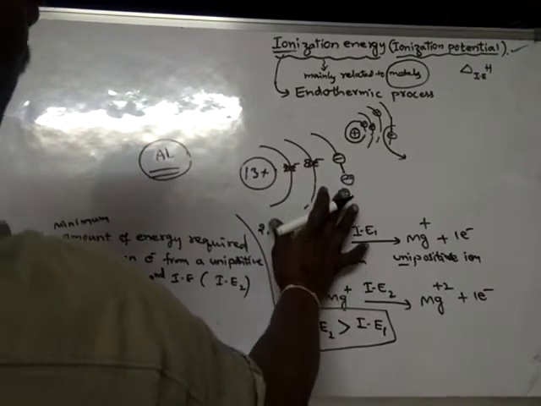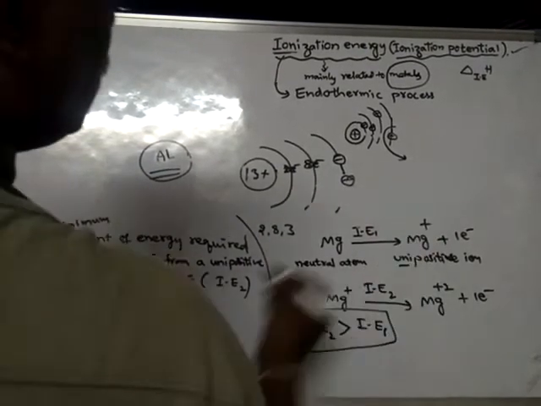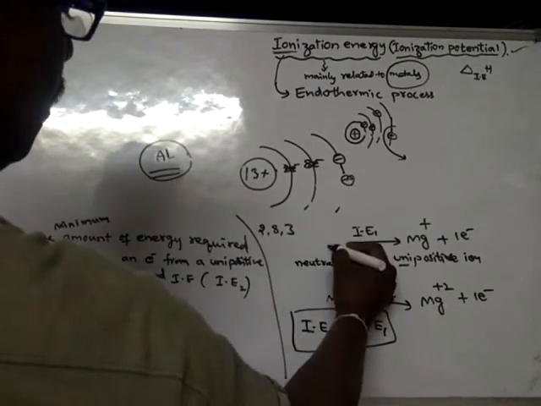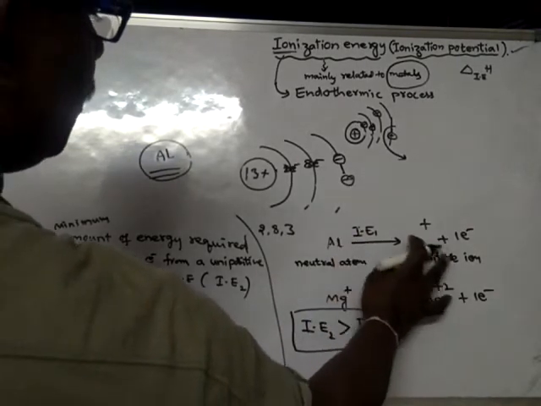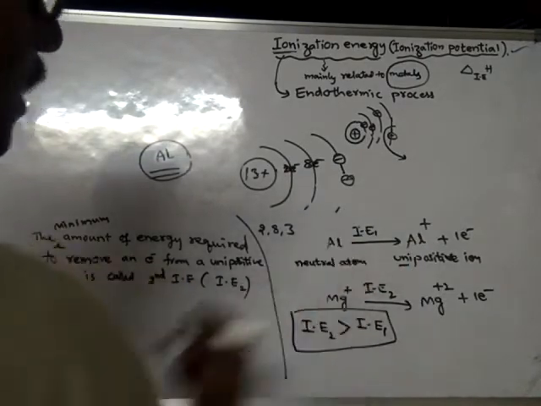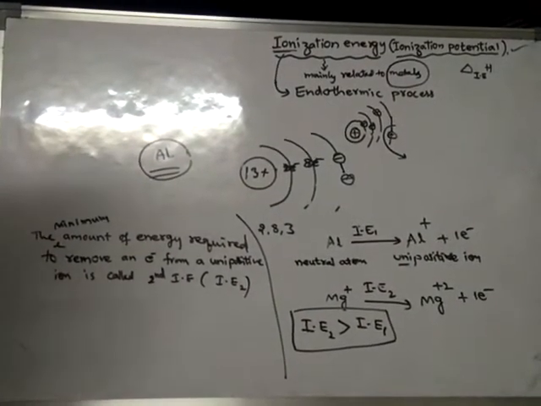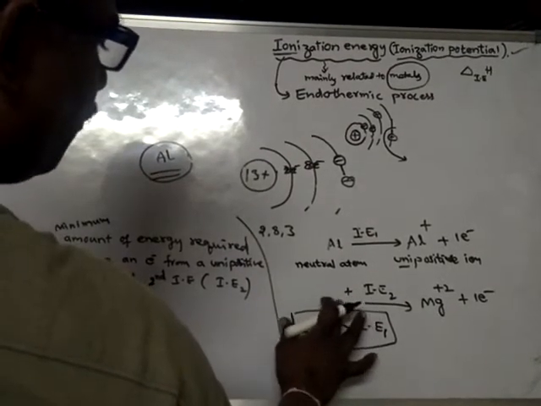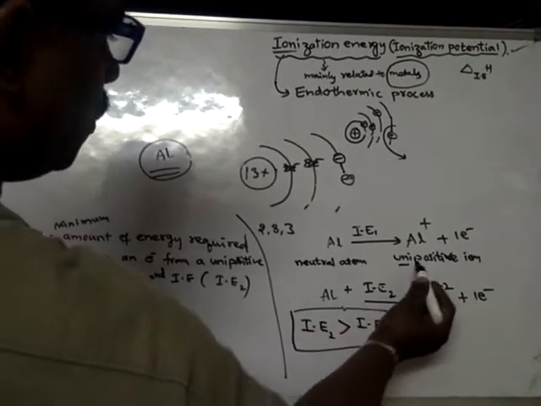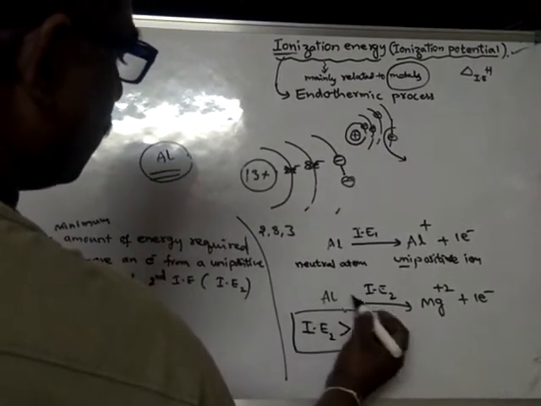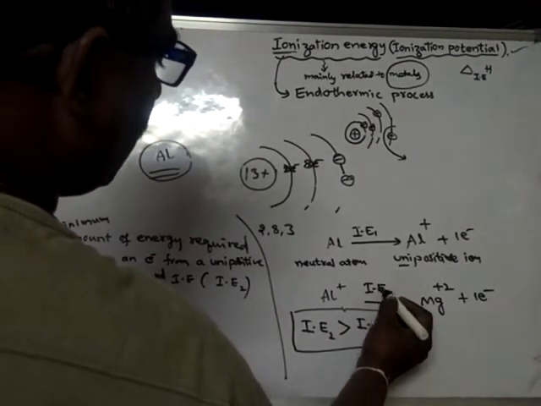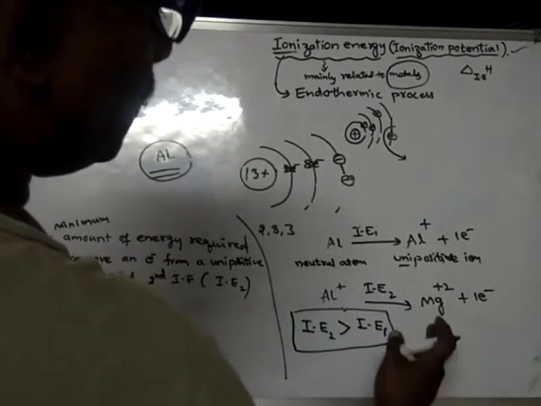If I remove the first electron, the energy spent is said to be first ionization energy. I am removing the first electron from the aluminum atom, so I have to spend energy. That is called first ionization energy. After removal of 1 electron, aluminum becomes a unipositive ion. From this unipositive ion, I will remove the second electron by spending some more energy.